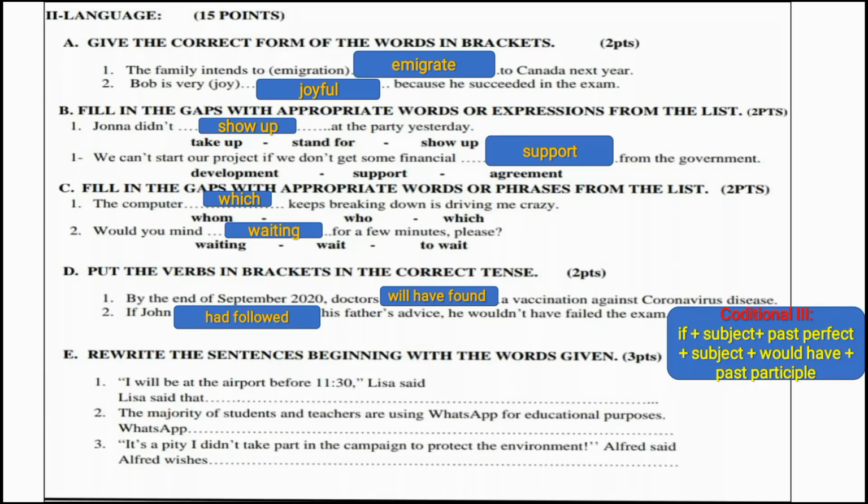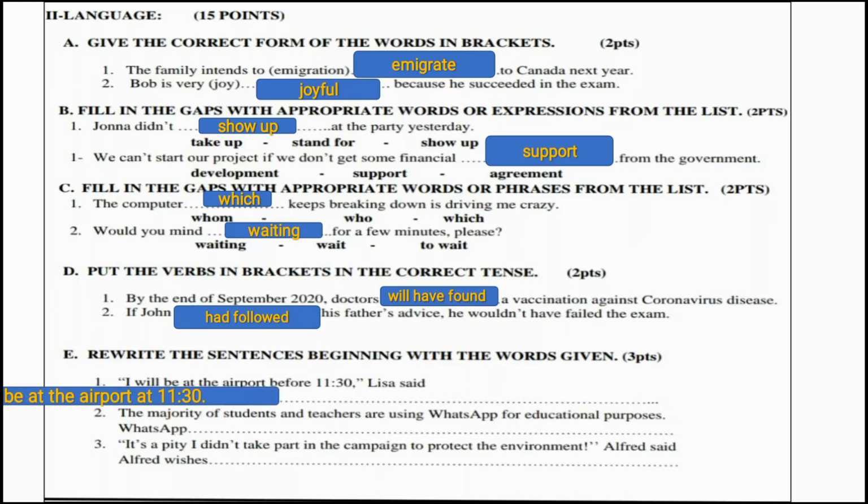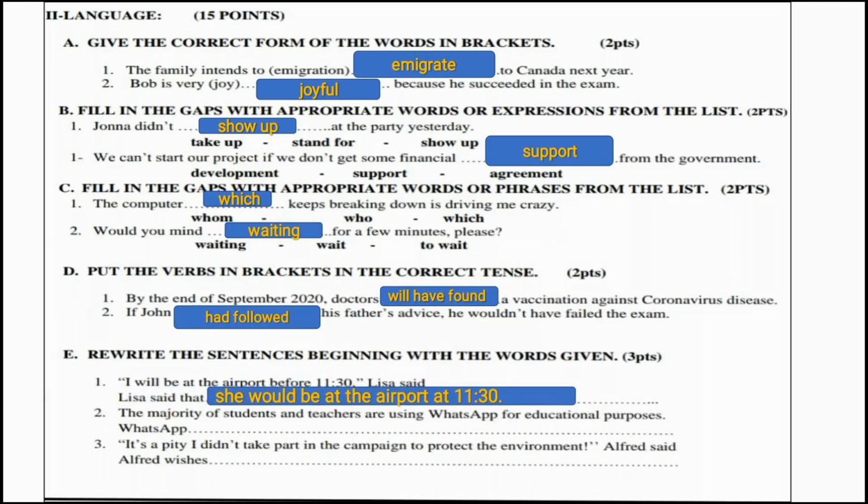Activity E, rewrite the sentences beginning with the words given. Number 1, I will be at the airport before 11:30. Who said this sentence? Lisa said this sentence. So this is direct speech. We are going to change it into indirect speech. So we are going to say, Lisa said that she would be at the airport at 11:30. Here we use the reported speech. Okay, we have the rule which is subject plus modal plus be. And since we have the modal will, we should change it into would.